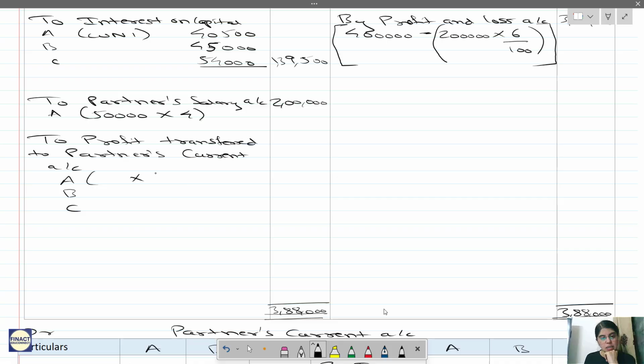So 3 plus 3, 6 plus 4, 10. So A gets 3/10, B will get 3/10 and C will get 4/10. The profit should be 48,500: 3,88,000 minus 2 lakh minus 1,39,500.